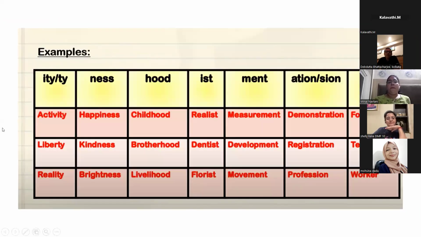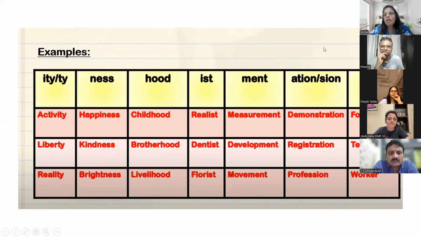Look, for example, I have written some examples. Activity, ITY. Suppose a sentence has the word activity; immediately it should click in your mind: it is ITY or TY, so it is a noun. Happiness, NESS. Childhood. I did a lot of masti in my childhood. If I ask what is the noun in this sentence, immediately childhood should come to your mind. Madam, is neighborhood a noun? Yes, neighborhood, and also brotherhood, sisterhood, motherhood. These are all nouns.